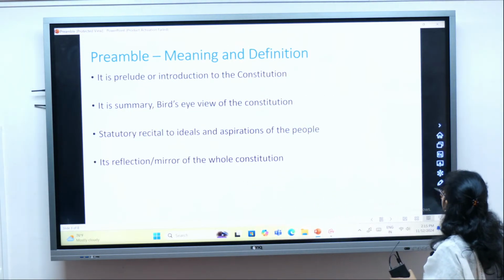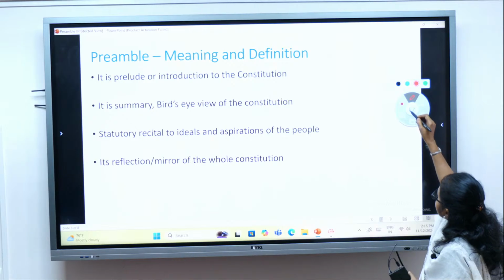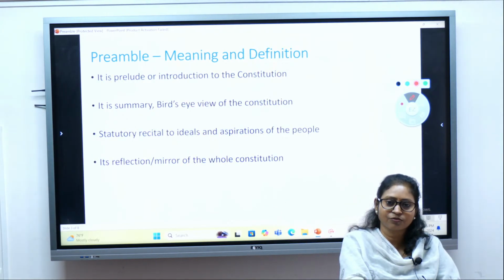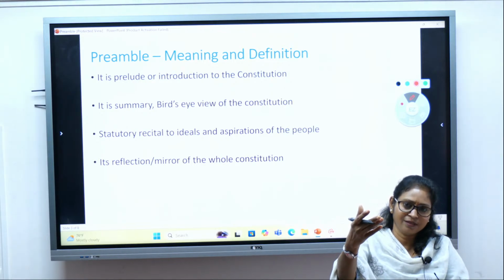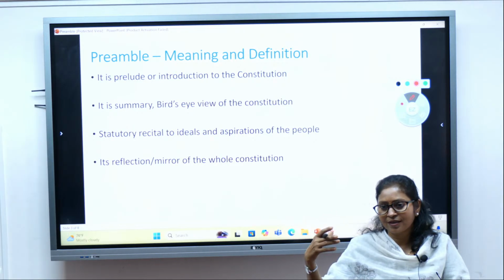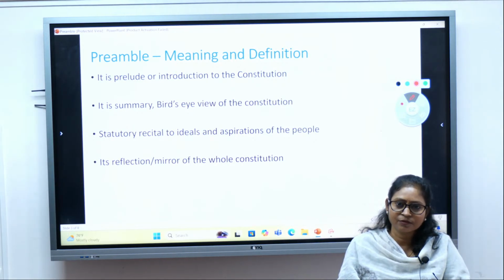When you read the preamble, you get to know what you will be getting inside the constitution. You can expect it, right?